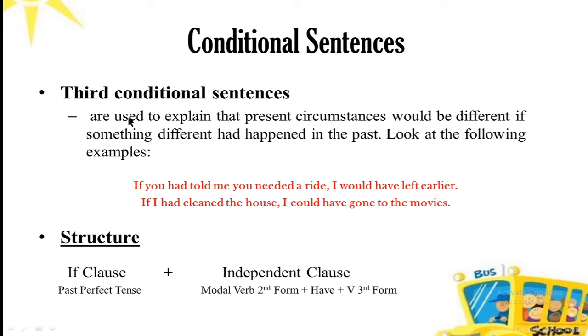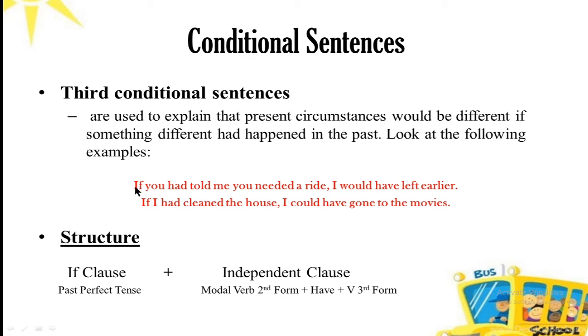If we look at the structure of the third conditional sentence, we definitely have an if clause and an independent clause. The if clause must have the past perfect tense in a third conditional sentence. And if we talk about the independent clause, it must have a modal verb, the past form of a modal verb, as we are watching on our screens, would. So would is used as a modal auxiliary verb, and we have to add another word, that is have, plus have, and since we are using have, have must be followed by the third form of the verb. So this is the structure of the third conditional sentence.